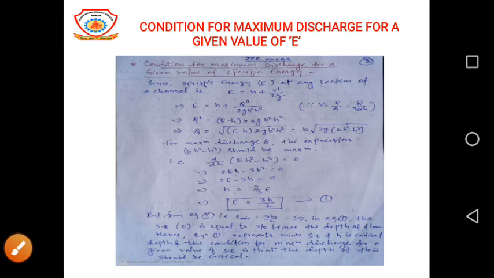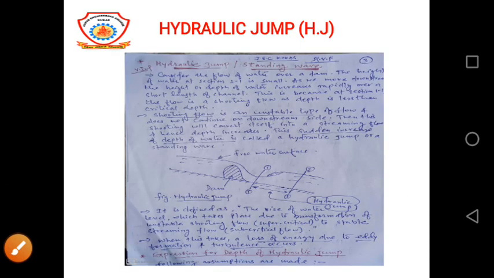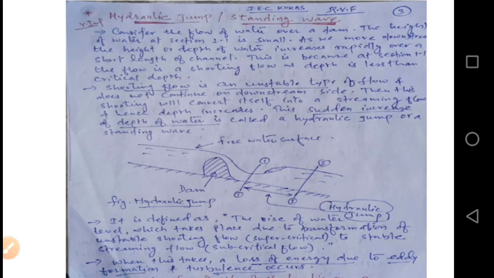Okay. Now in the next slide we have to discuss hydraulic jump. Hydraulic jump, as we have discussed earlier, is also known as standing wave. It is an example of RVF, rapidly varied flow. Now it can be understood with the help of this figure. So consider the flow of water over a dam, as seen in the figure.